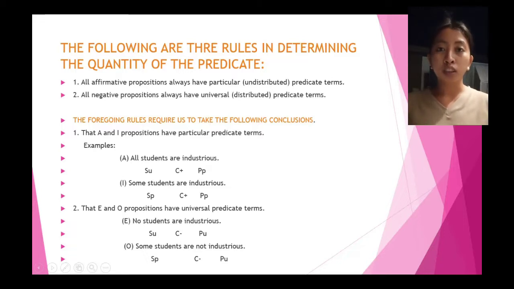Second, that E and O propositions have universal predicate terms. So sometimes means some S are not P and that's the O statement, and sometimes means no S are P. So mauna examples. E, no students are industrious. So students is the subject and are is the copula and industrious is the predicate. Then O, some students are not industrious.